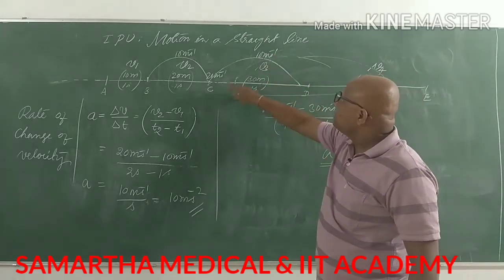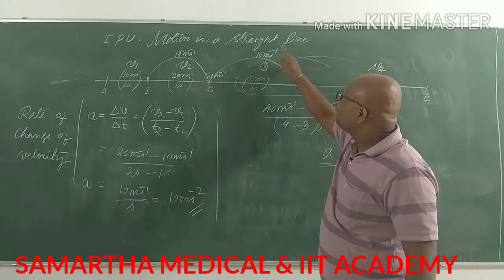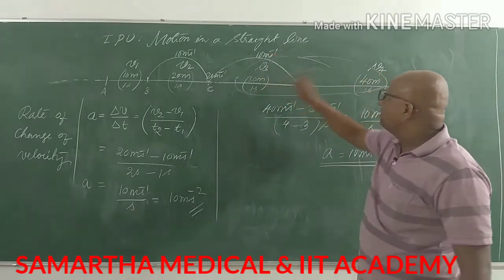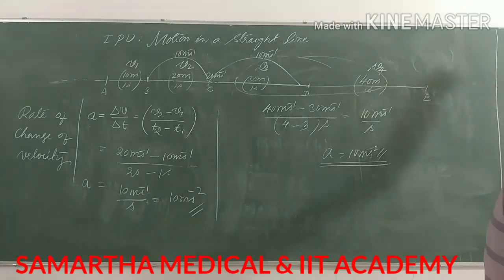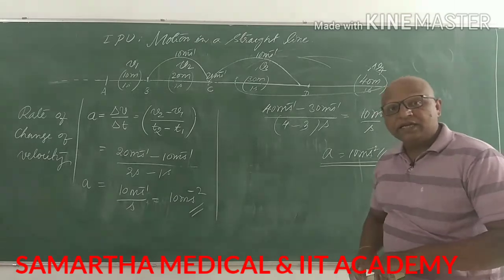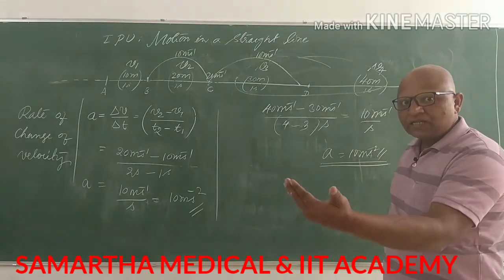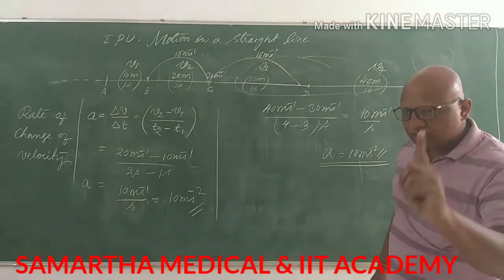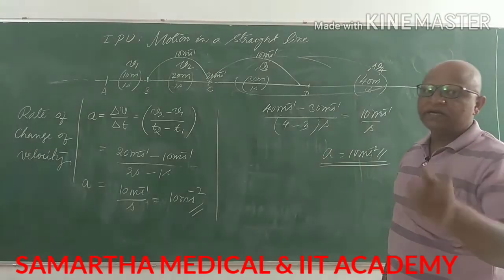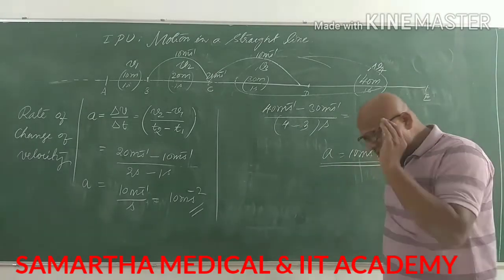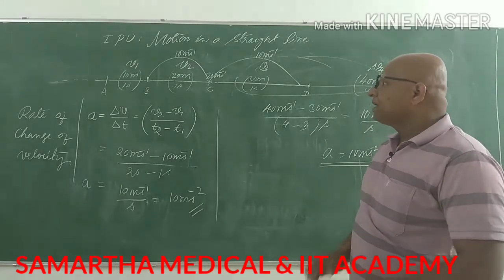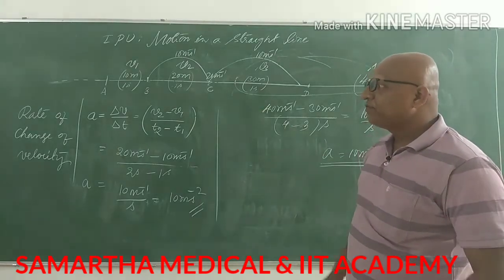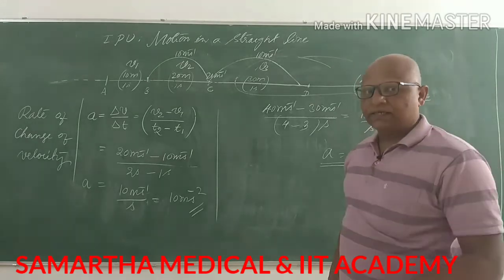That's why the change occurs: 10 meter per second is added every second. If your velocity is 80, 10 meter per second velocity will be added in 1 second. Now the velocity will become 90 meter per second. This is what is happening in acceleration. That's why acceleration is called rate of change of velocity.